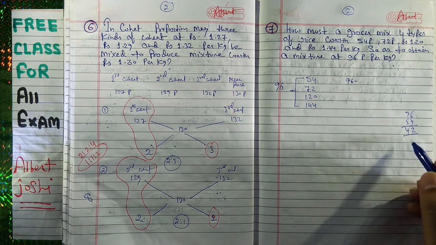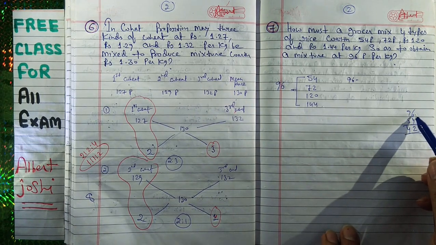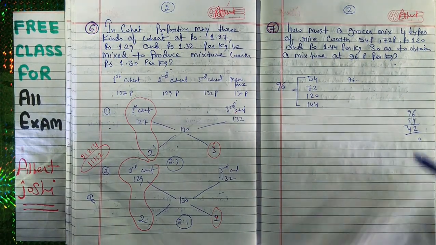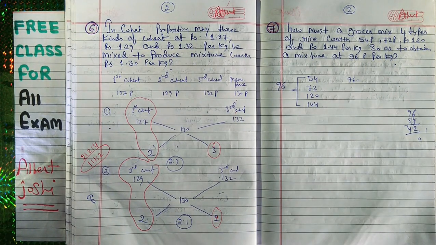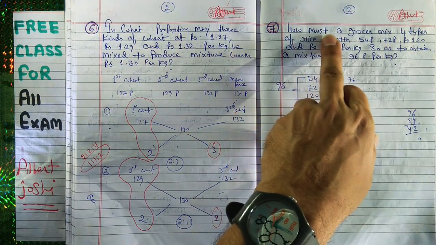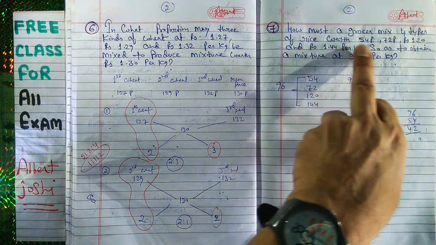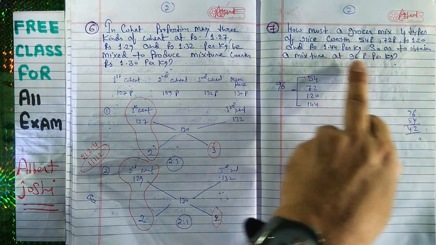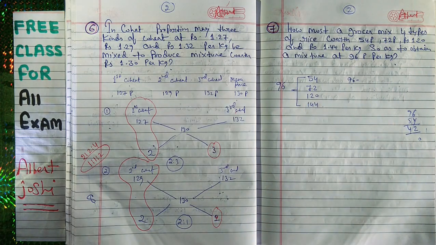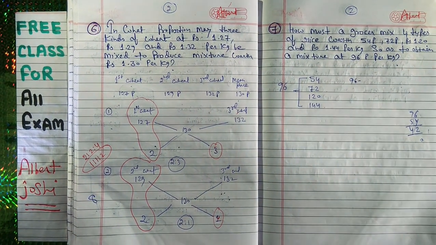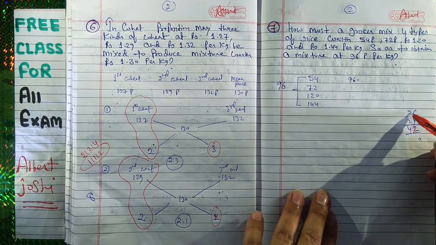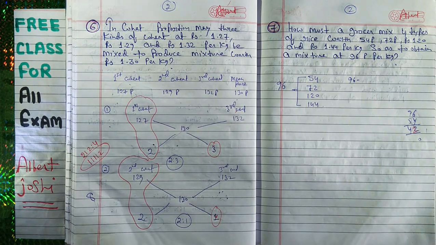Or you can also solve like that, 96 plus 54, no, this is not it. I will give you another method. He has asked how must a grocer mix 4 types, 54 paisa, 72 paisa, 120 paisa and 144 paisa per kg so that he is getting 96 paisa. Here we are getting this. We will give you one trick. So 96 minus 54, 6 minus 4 is equal to 2 and 9 minus 5 is equal to 4. You have 42.